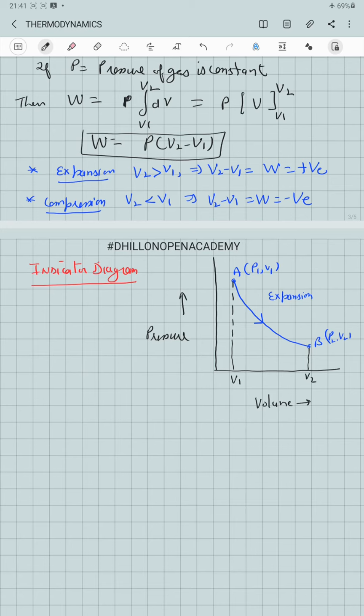during expansion of the system from point A to B, that is from volume V1 to V2, at any point during the expansion, what was its pressure, at what value of volume that pressure was possessed by the gas, we can easily know from this diagram. That's why we can easily find the state of the thermodynamic system whenever it undergoes some kind of changes during expansion or compression. So we call this diagram the indicator diagram.